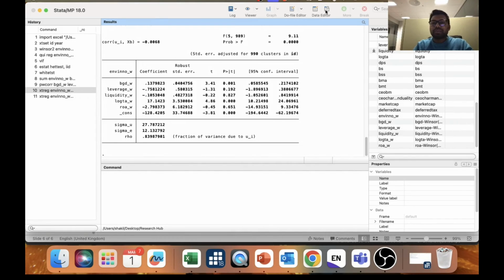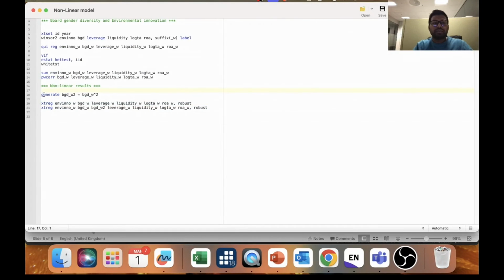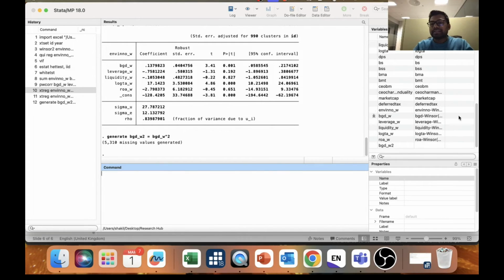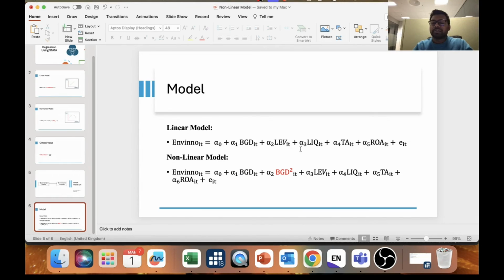So you just need to come to STATA, and I have the code here. You need to generate a new variable. I just type the variable name, board gender diversity with a 2, that means the square, equal to board gender diversity squared, and then run. You can see there is a new variable, board gender diversity square. This is our new variable, so we need to incorporate this variable in our model. This was our linear model, so we just need to add this variable here to get our non-linear result.